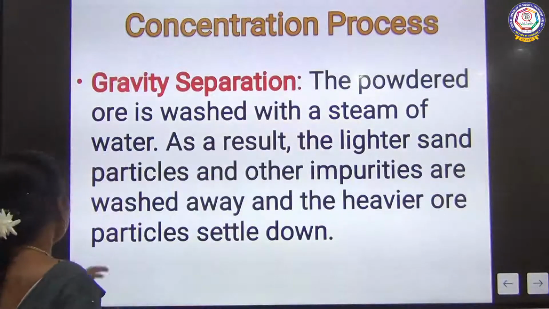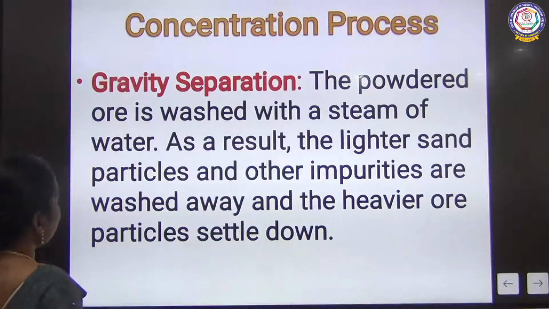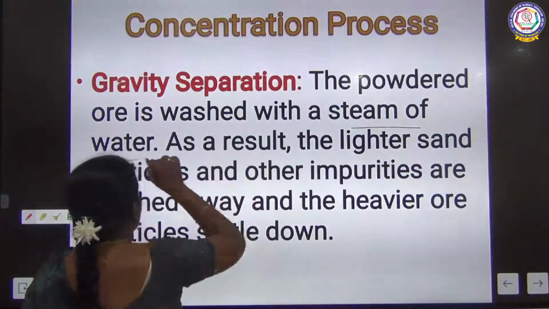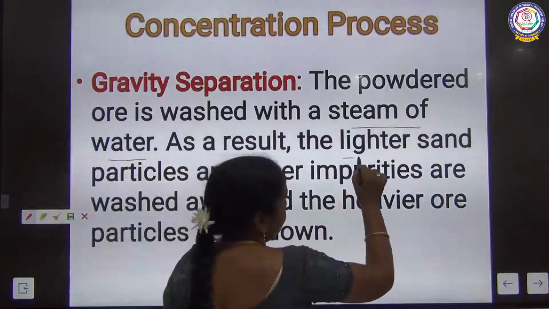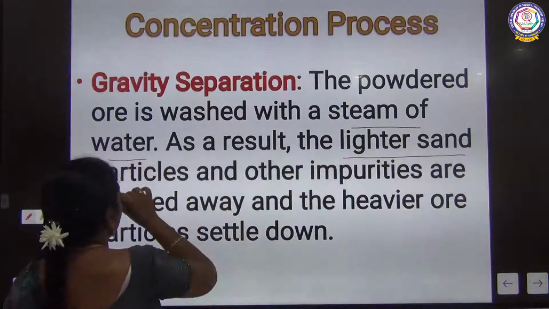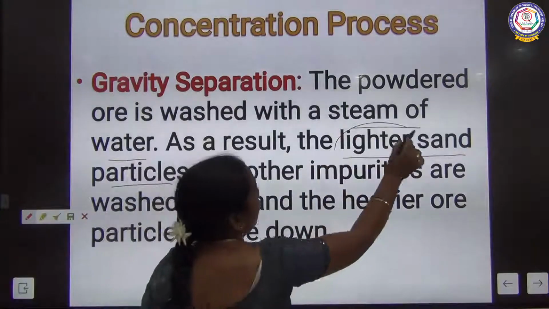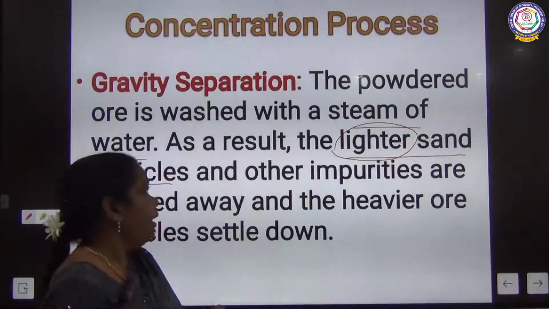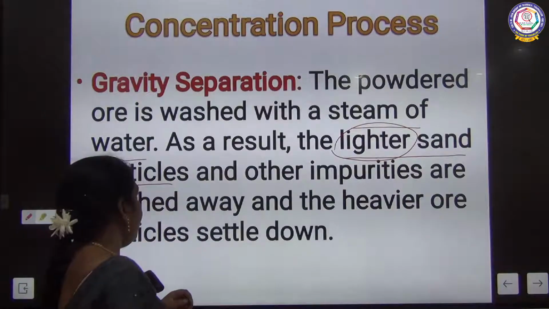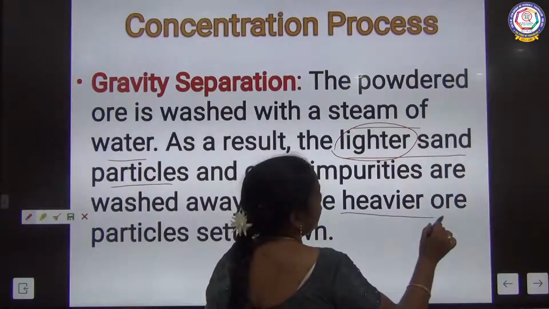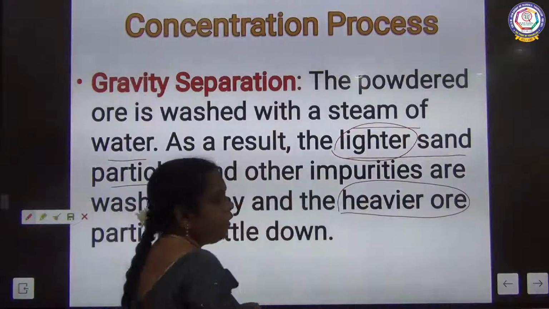In gravity separation we pass the ore with a stream of water. Here the sand and earthly impurities, the gangue particles, are considered lighter, and the ore particles are considered heavier.